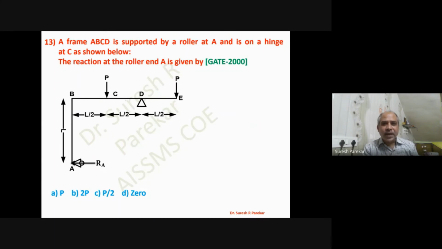Then we have this frame and we are interested to determine the reaction at roller end A. So here we have to find the reaction. Now we have support A and support D. Since it is a roller support, only RA will be the reaction. So if I take moment about D, then I will get RA because that is the only unknown. Now you can see due to this P, we have moment P into L by 2 anti-clockwise, and due to this P, we have P into L by 2 clockwise. They cancel each other, and therefore I will get RA equal to 0. So we have option D.